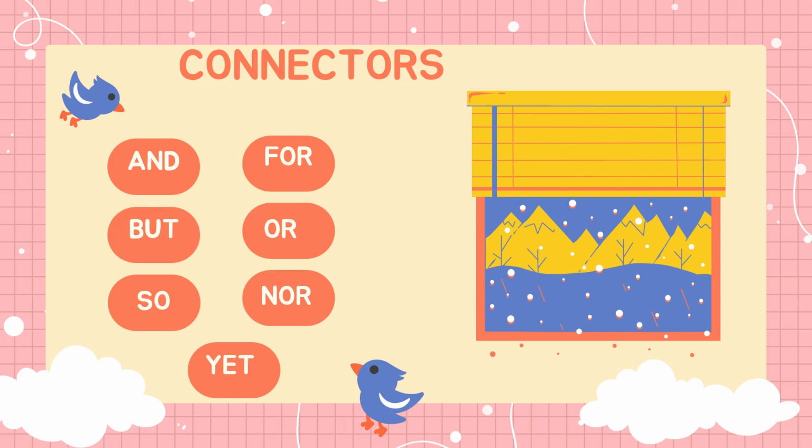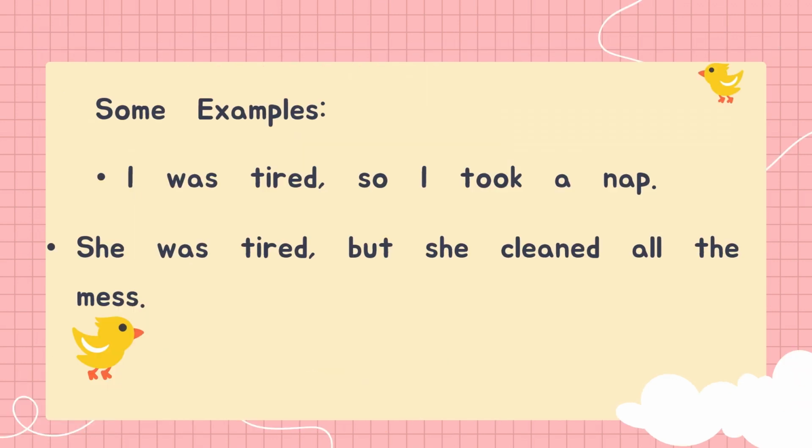Connectors are and, but, for, or, so, nor, yet. Some examples. I was tired, so I took a nap. She was tired, but she cleaned all the mess. But and so are connectors.